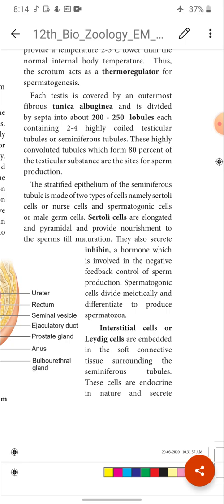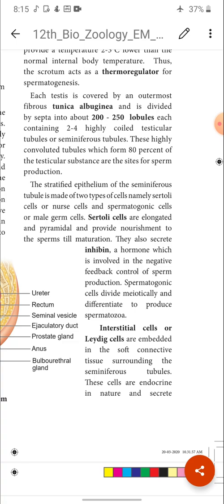The next ones are the interstitial cells and spermatogonic cells. In the seminiferous tubules, one is the Sertoli cell, another one is the spermatogonic cell, or sperm mother cell. What is the function of the spermatogonic cell? It divides meiotically and differentiates to produce spermatozoa. Next are the interstitial cells, or Leydig cells. Where are they present? They are embedded in the soft connective tissue surrounding the seminiferous tubules.